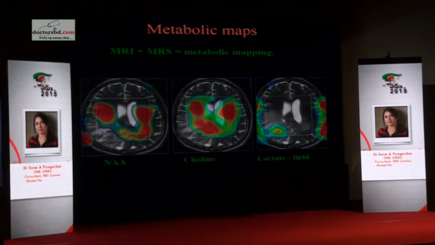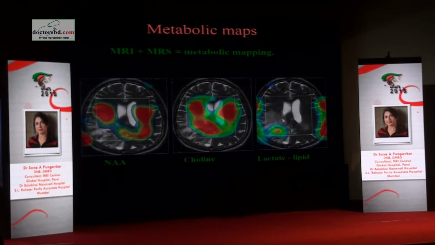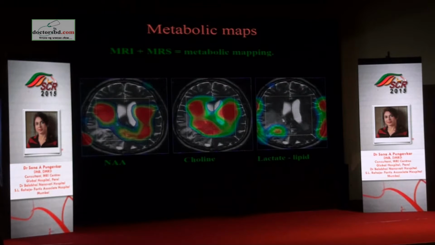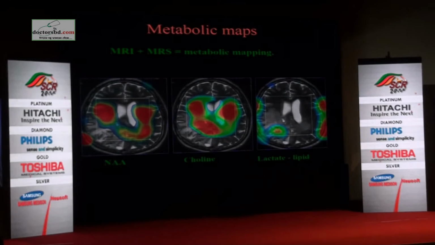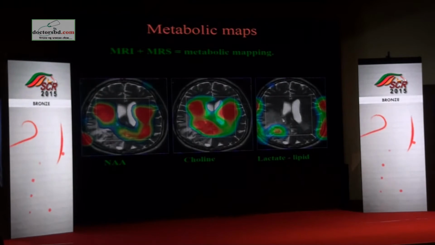How do you know this is correct, this is accurate? Because you don't have it on the contralateral side. That means you can rely on this lipid signal. Coming to here, what is this showing you? It's a choline map. So you have a good amount of choline in the normal parenchyma, and you have some choline at the edge of this lesion, but not much choline here. What do you have here? You have a good amount of NAA in the normal appearing parenchyma, but not enough NAA here.